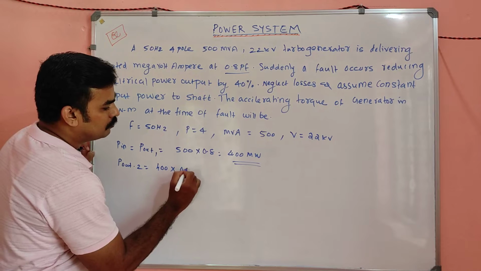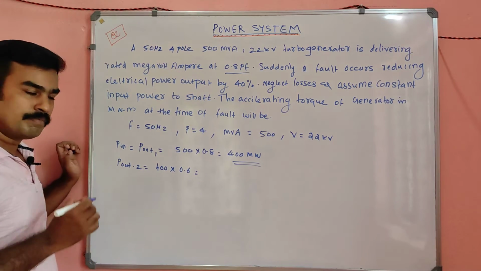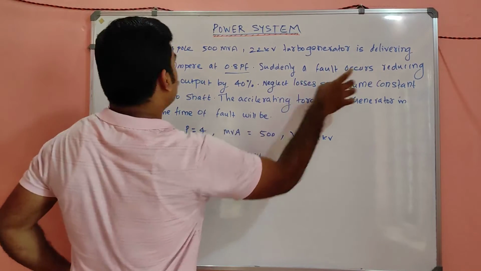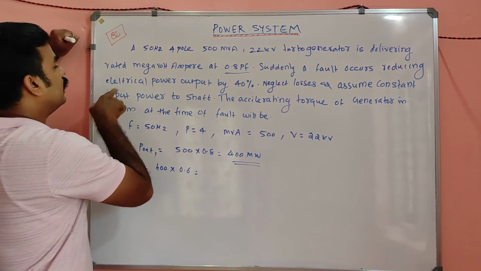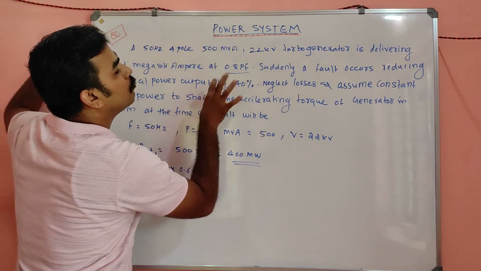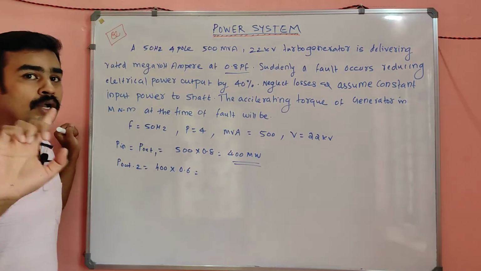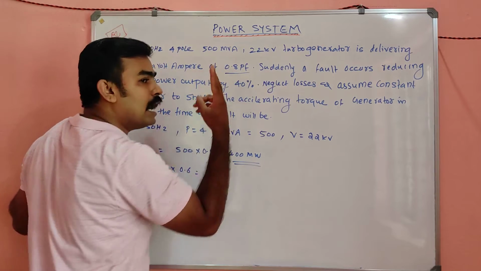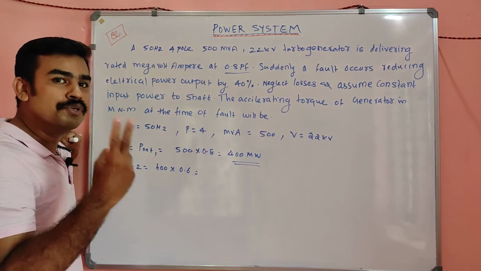400 into 0.6. Can I write like this? Because the fault occurs at the output, reducing the electrical power output by 40%. The terms "by" and "to" are really very important to note.